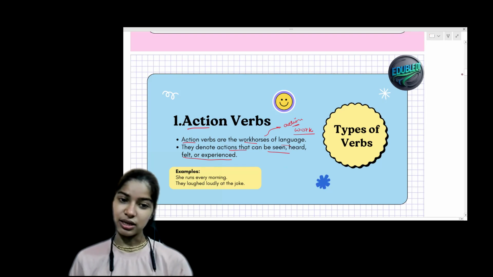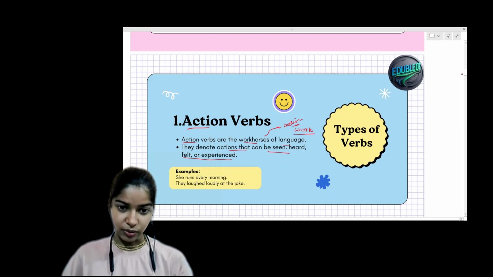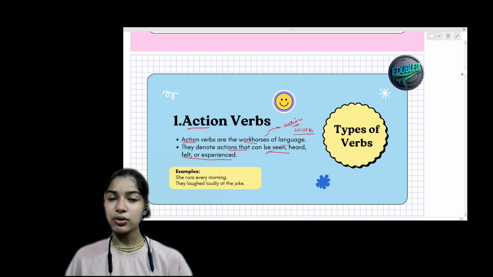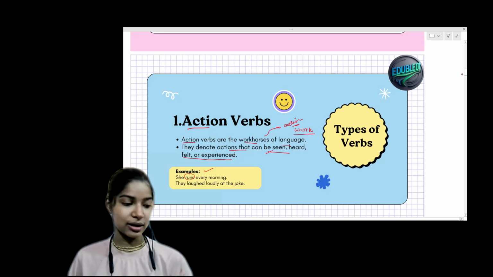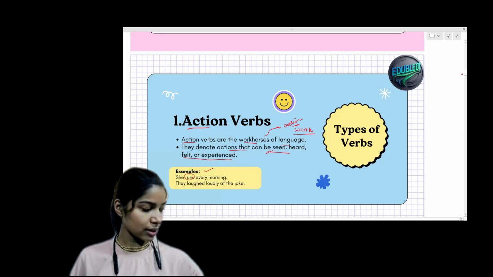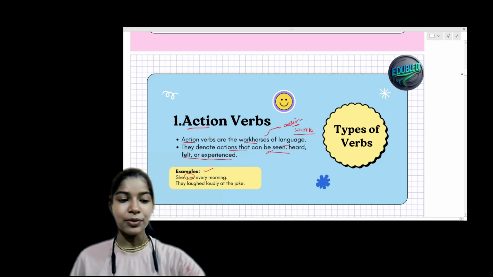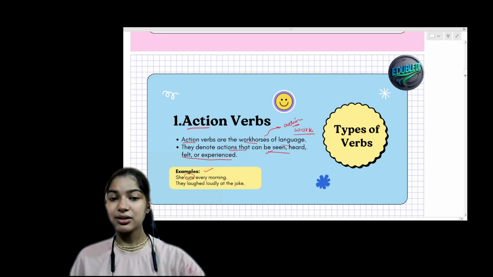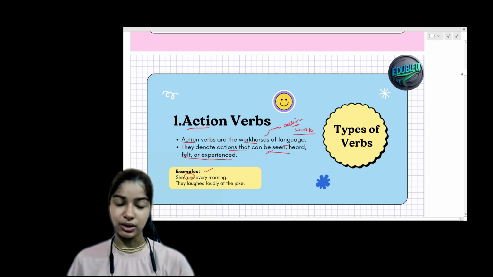So action verbs tell us about the words that show what is going on inside the sentence. Let's take an example. He runs every morning. So the word runs tells us what is going on in the sentence, right? Now we can say that this is the workhorse of the sentence. This is the action verb of the sentence.